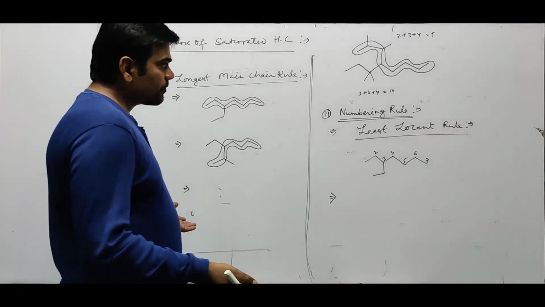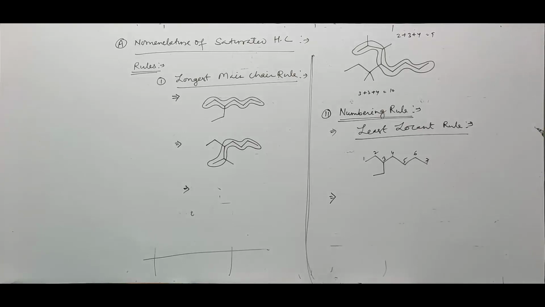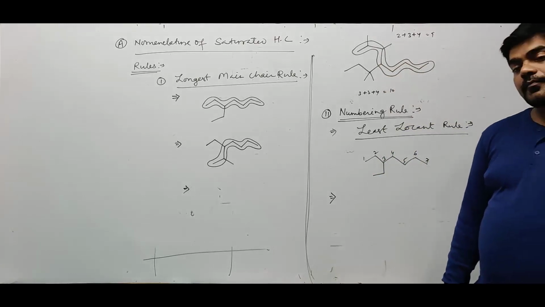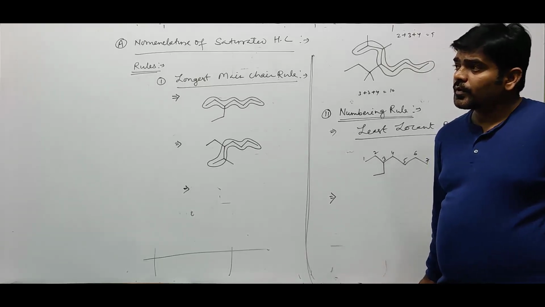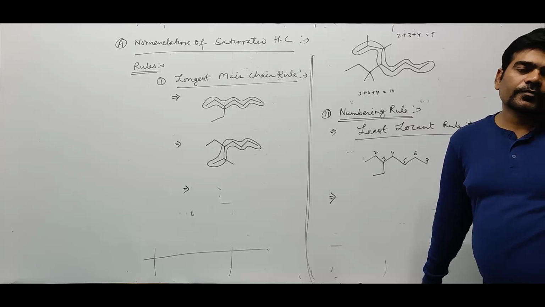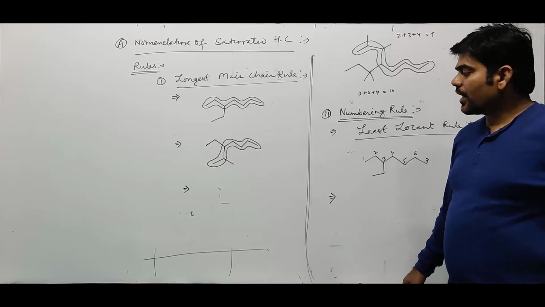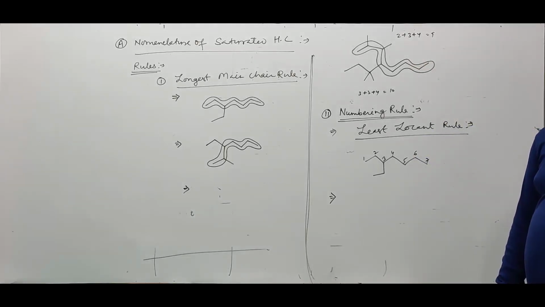If from both the sides of the main chain two different branches are present, then the side through which the alphabetically preferential branch appears at the earliest position of carbon atom, numbering is given from that side.